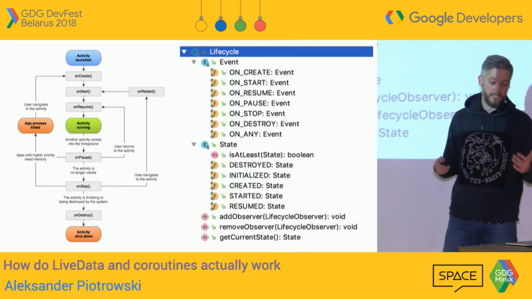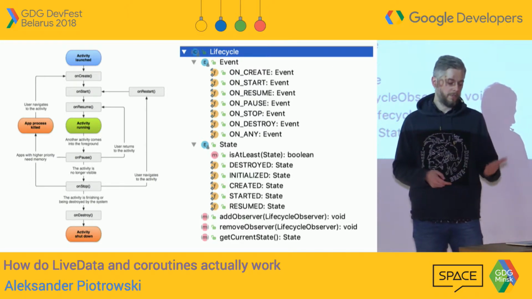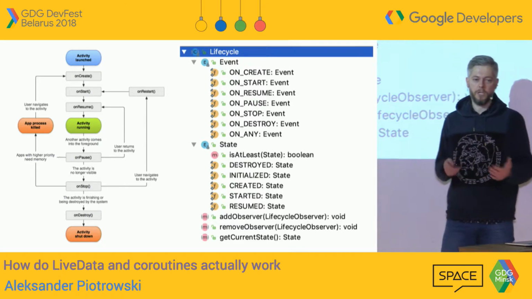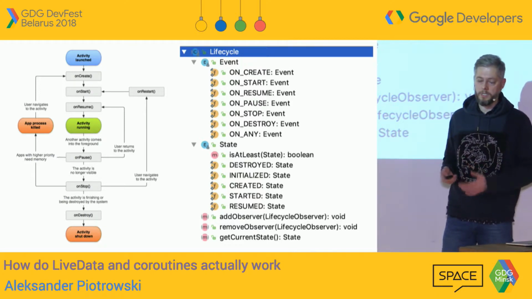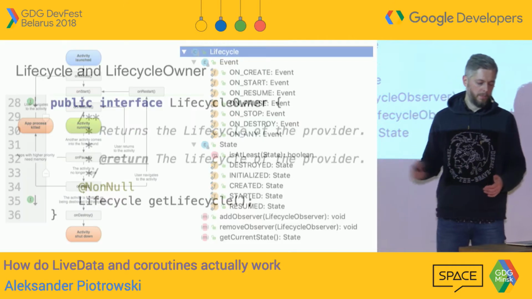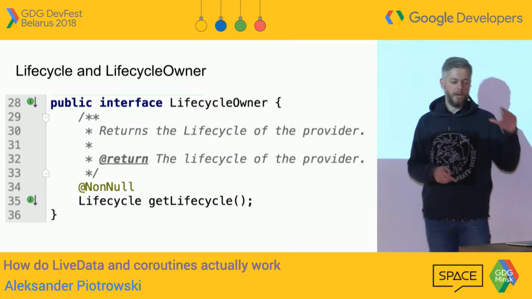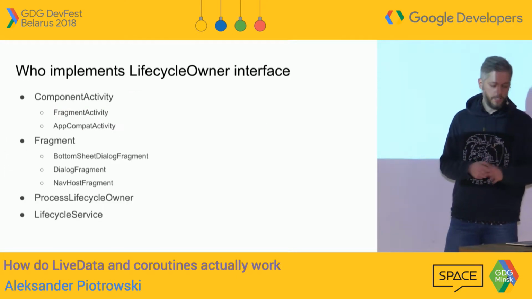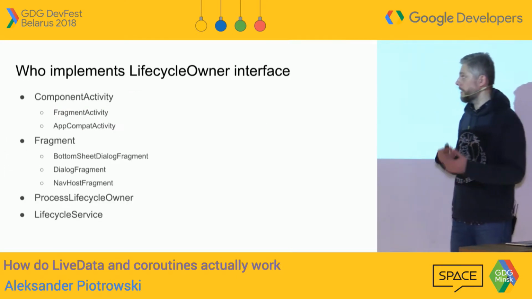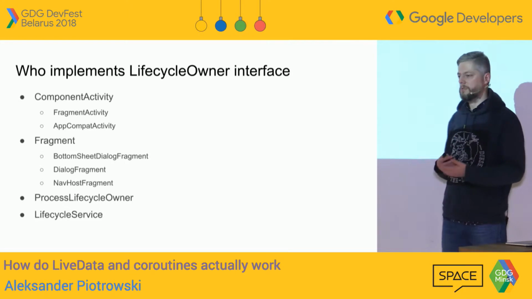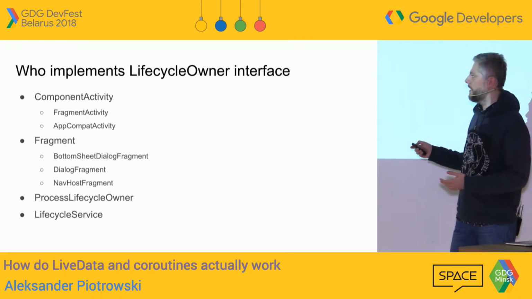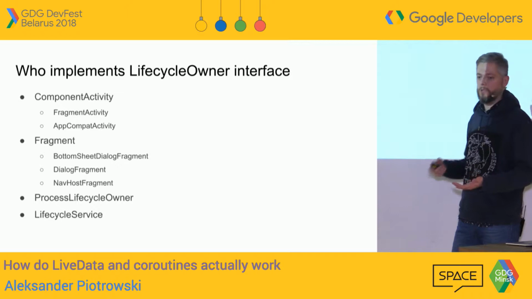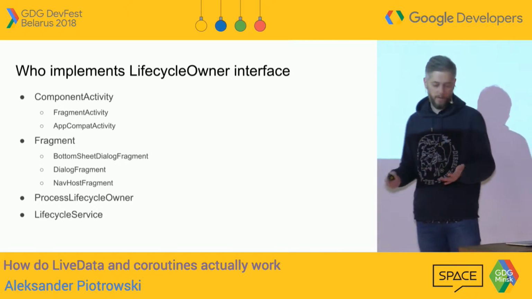Anyway, this is lifecycle, and as you can see, there is no logic about surviving, keeping data across configuration changes, because it's basically two enums. So let's see what else we have. We have lifecycle owner. Let's see who is implementing this interface. This is more or less a full list of lifecycle owners, which is also not so surprising, right? Because all those things in here basically have a lifecycle on Android. We know about fragments, we know about activities, always struggling with that.